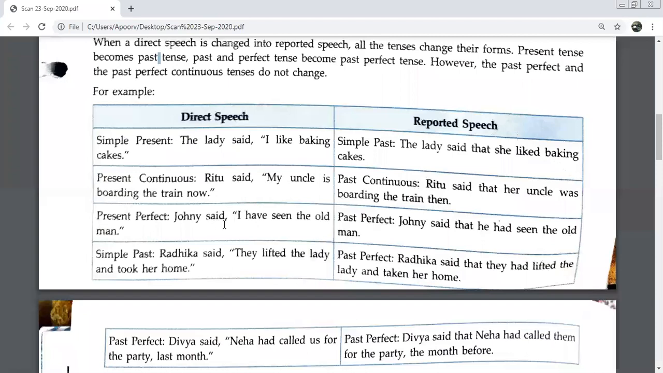Geeta said, comma, inverted commas, I have seen a beautiful bird. One by one, give me the answer. Geeta said that she had seen the beautiful bird.